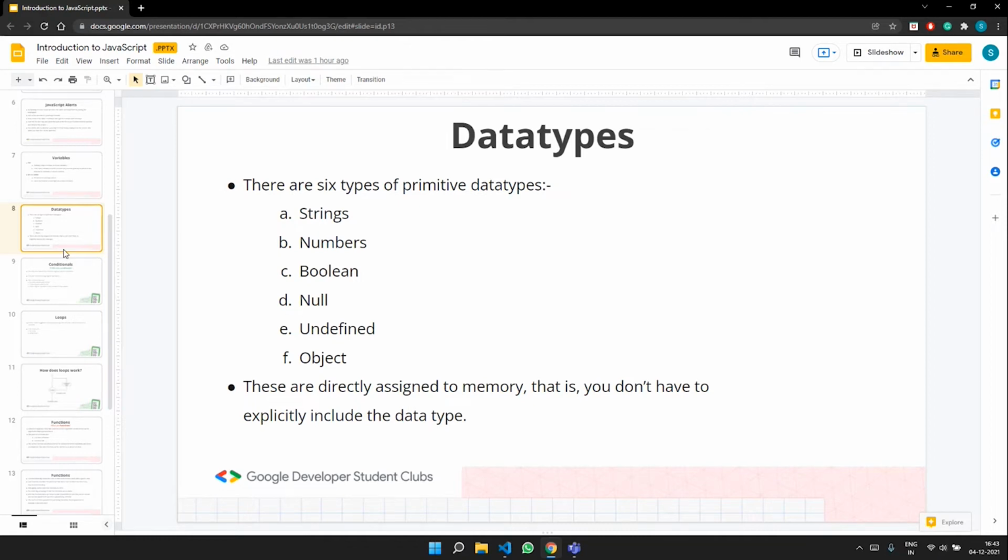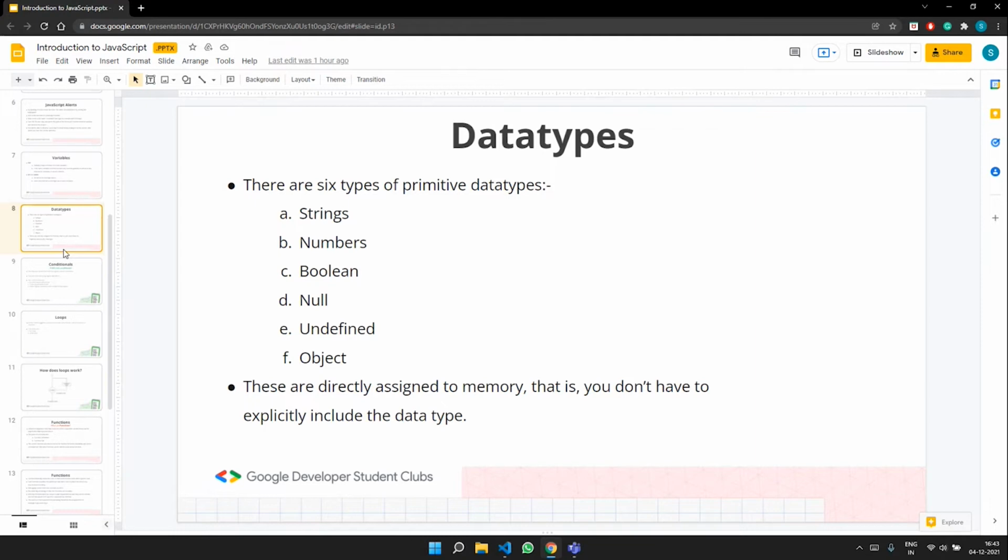What I mean by primitive data types is that they are directly assigned to memory, and they can be strings, numbers, boolean, etc. So if I say const name is equal to Rakshit, for example, just as in the hands-on lab we saw, it is a string.